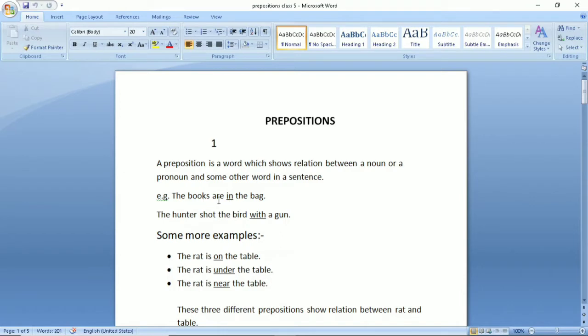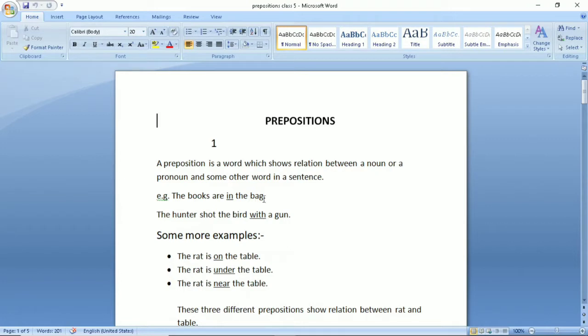The books are in the bag. If you delete in from here, the sentence will be read as the books are the bag. So the meaning won't be understood. So if you are using in, meaning is completely clear and it is establishing relation between books and bag.